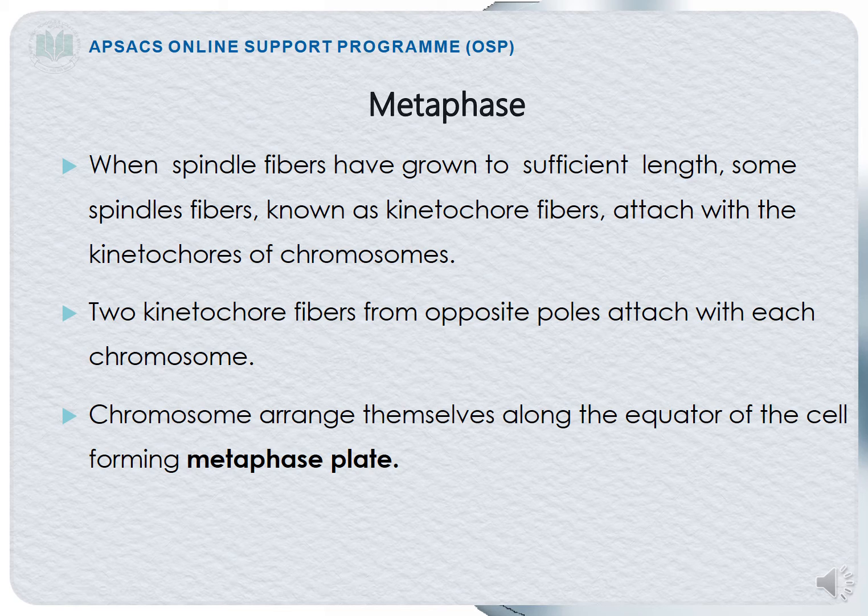Second phase of mitosis is metaphase. Simply, what does metaphase mean? Metaphase means that the chromosomes will come to the center and align themselves in a line. When spindle fibers have grown to sufficient length, some spindle fibers known as kinetochore fibers attach with the kinetochores of the chromosomes.